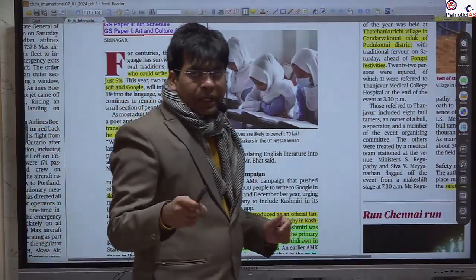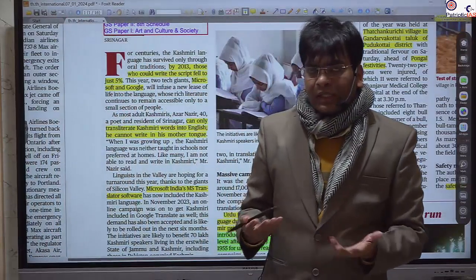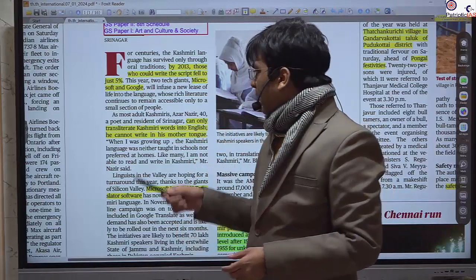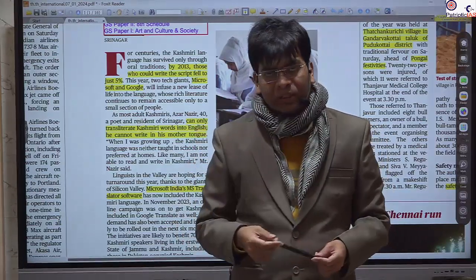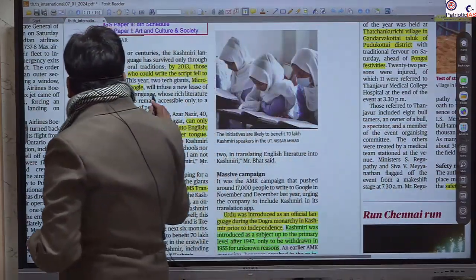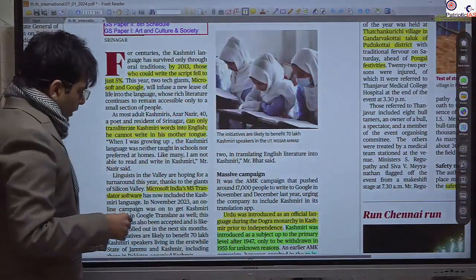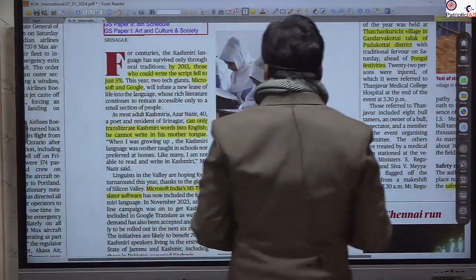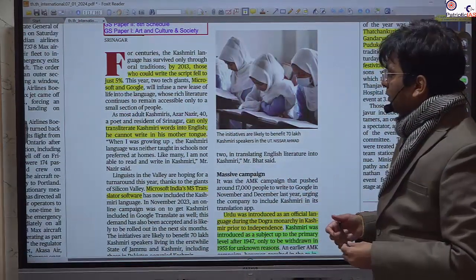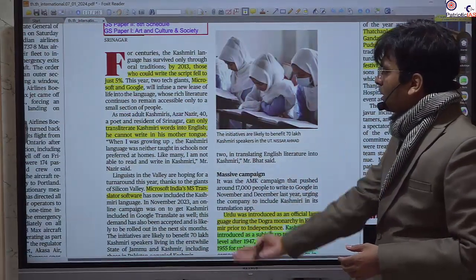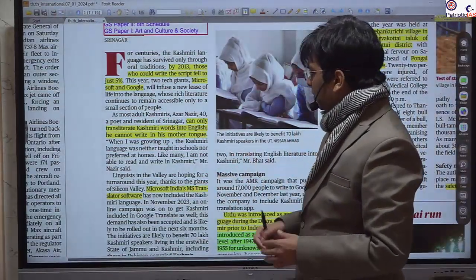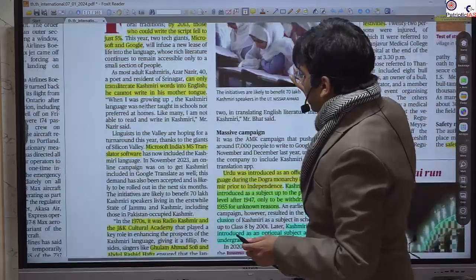So the 8th schedule contains official languages. There are now 22 official languages, and the state is responsible for the promotion of those languages along with Hindi. This particular article is talking about the marginalization of Kashmiri, and only 5% of the people now know how to write the script, and this has been gradually declining. So Microsoft and Google have started an initiative by which there will be an option for translation.